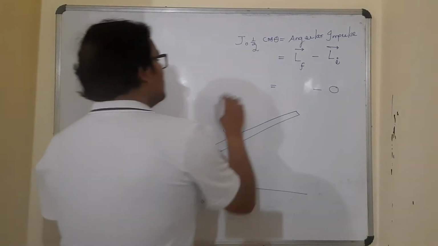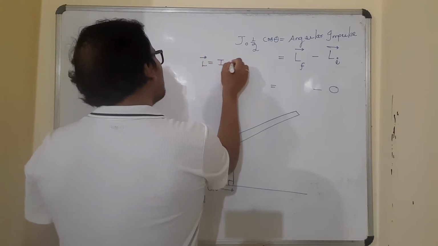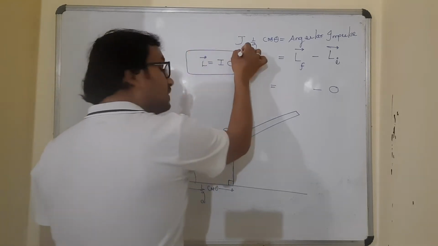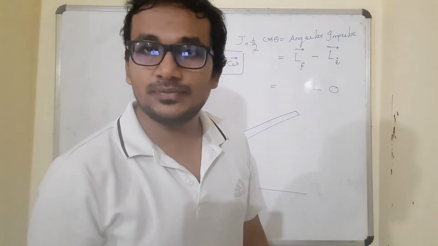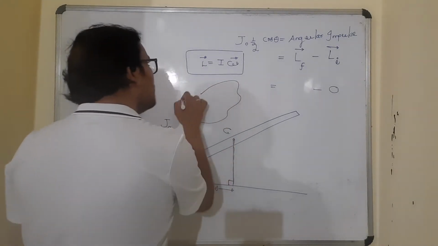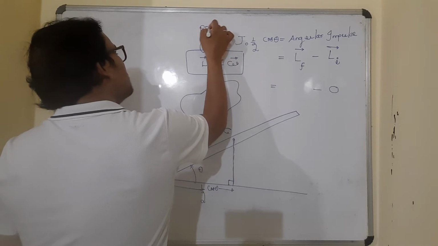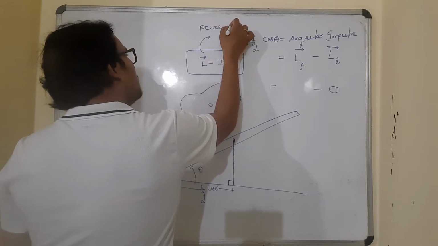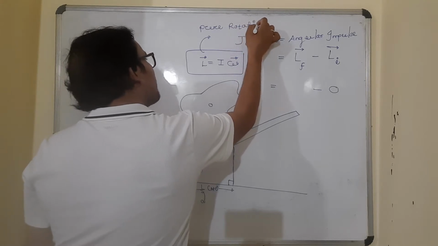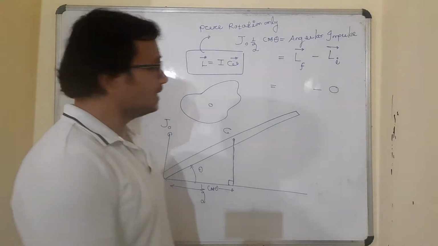Now the question comes: angular momentum equals I into omega. Is that correct? No, no, no. This is correct only for a specific case, that is, whenever the body is executing pure rotation only. This expression is valid only for a body undergoing pure rotation, not always. Getting it?